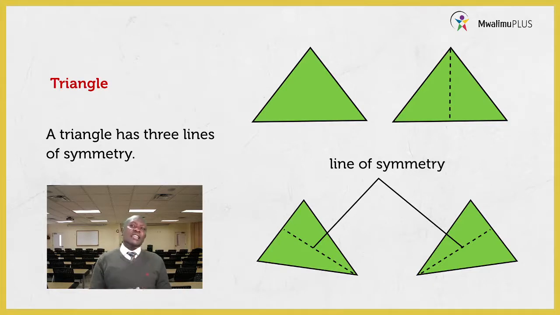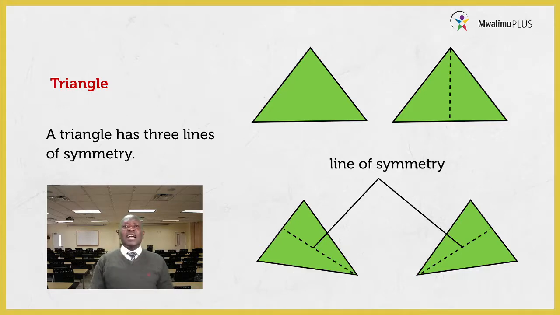Again, you can take the bottom side, turn it and fold it again. When you fold it again, you also find that line. Then you can turn the other side and do the same, and again you get a line of symmetry. So a triangle will give us 3 lines of symmetry.